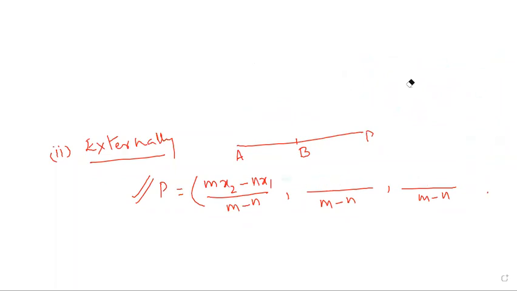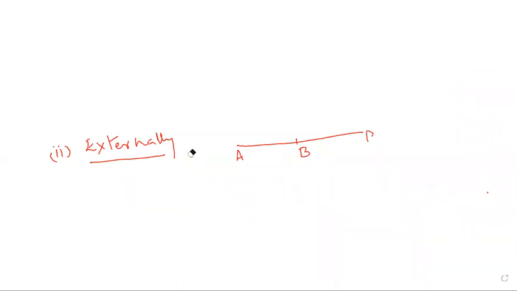We make the ratio positive because the negative is already represented in the external formula, mx2 minus nx1 by m minus n. The negative is already in the external formula, that's why we make the ratio positive. No, sir, I can't make it positive. Then take the same ratio, apply the internal formula, and we get the answer. Both will be the same. I will do one problem.